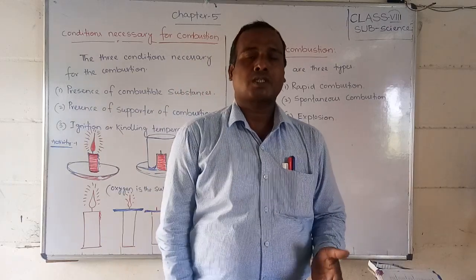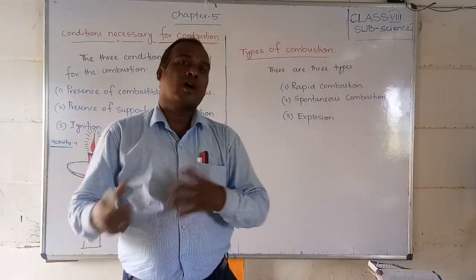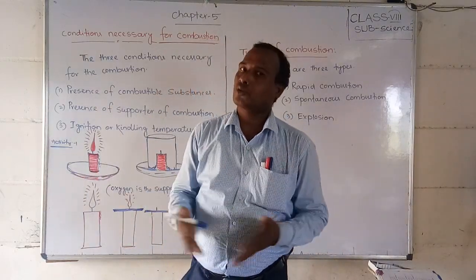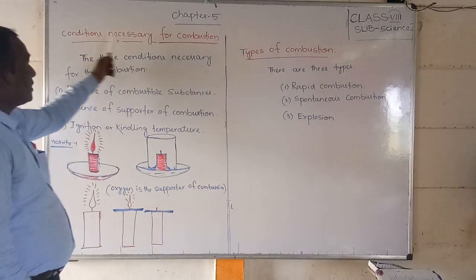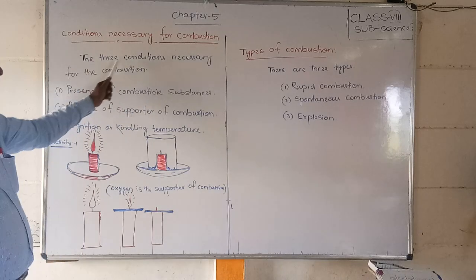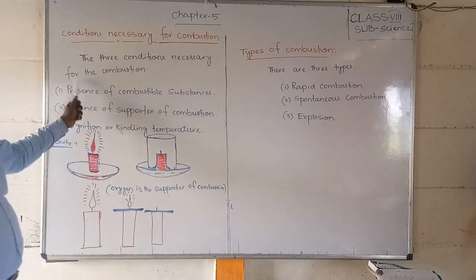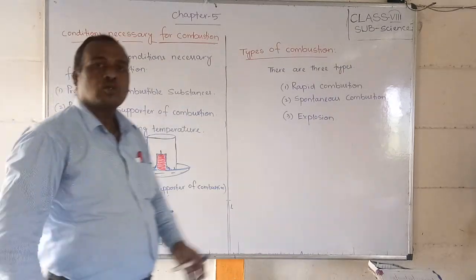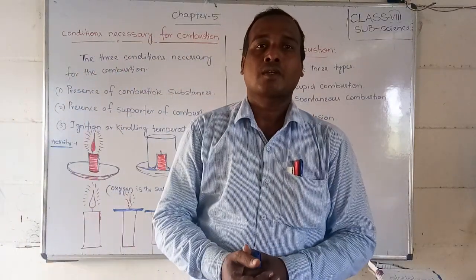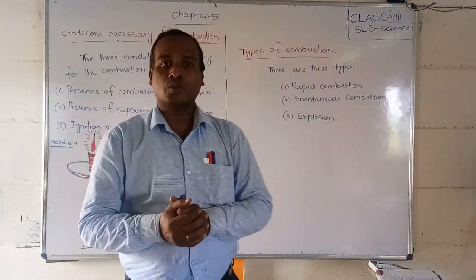But today we are going to discuss how each of these helps, and we can understand it through activities. Students, observe here: the three conditions necessary for combustion. The first is the presence of combustible substances. Without a combustible substance, we cannot make fire. We cannot do the combustion.